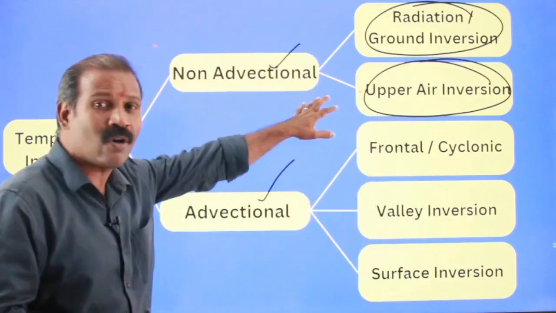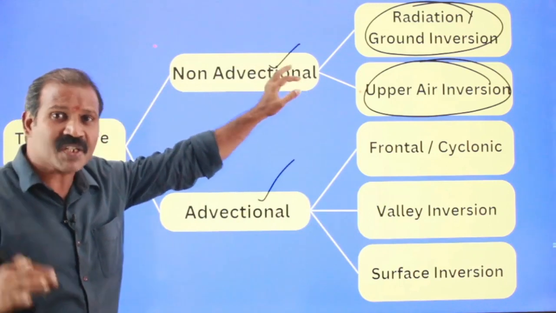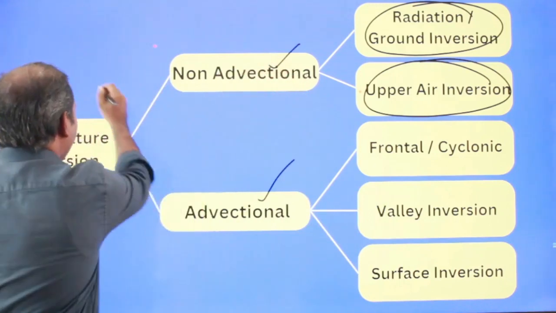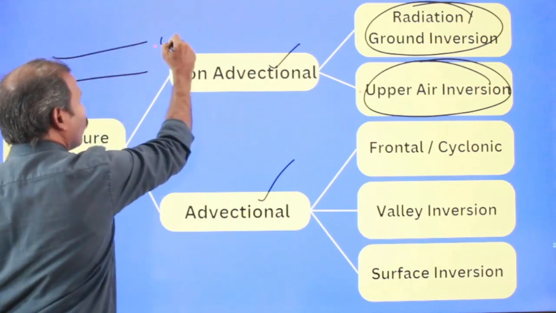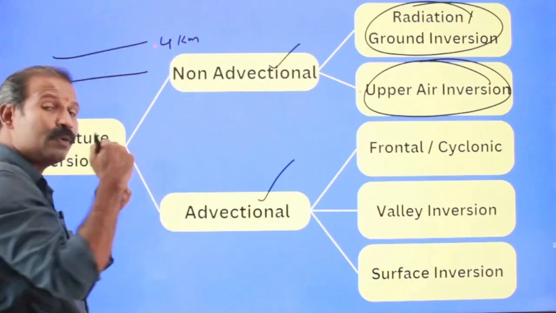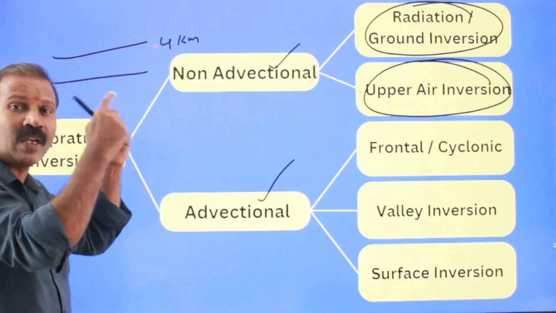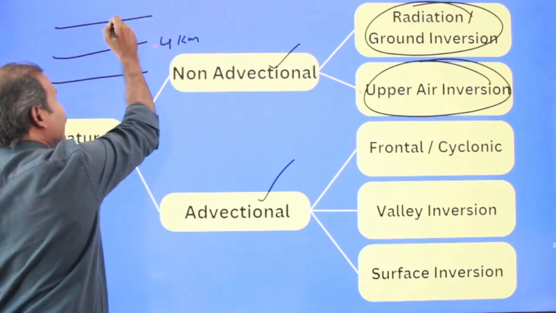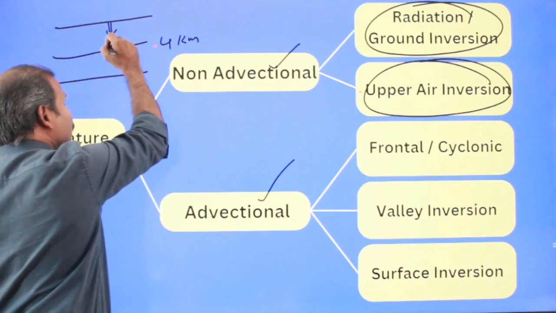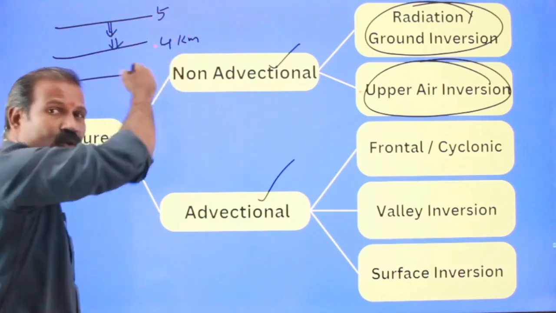Another form is upper air inversion. When you take the atmosphere found at an altitudinal extent of 4 kilometers, imagine the atmosphere far beyond 4 kilometers. Let me take one limb of air current that subsides from 5 kilometers to 4 kilometers.